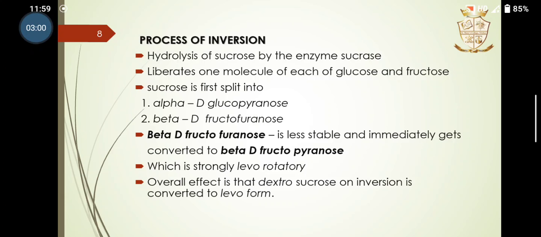In the hydrolysis of sucrose by the enzyme sucrase, one molecule each of glucose and fructose is liberated. Sucrose first splits into alpha D glucopyranose and beta D fructofuranose. Beta D fructofuranose is less stable, and it immediately gets converted into beta D fructopyranose, which is strongly levorotatory. So the overall effect is that dextrorotatory sucrose on inversion is converted into the levo form.